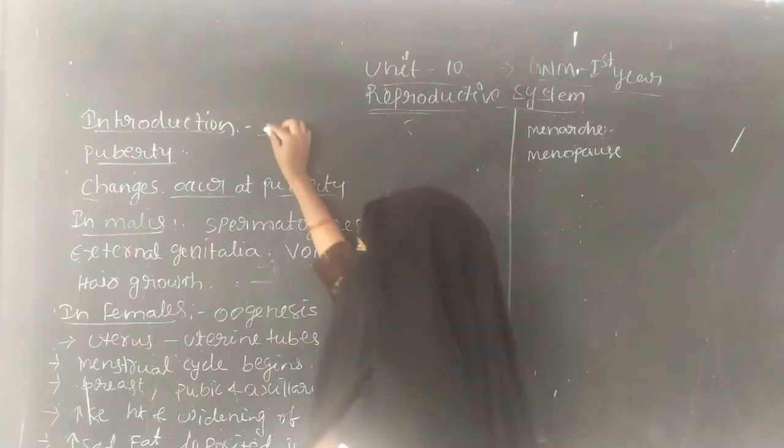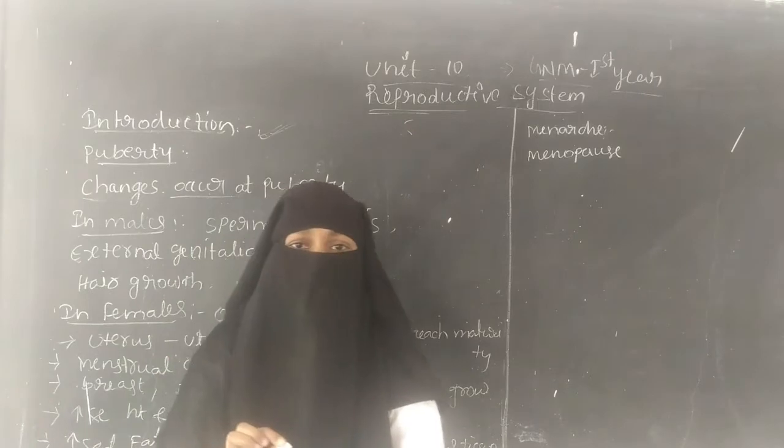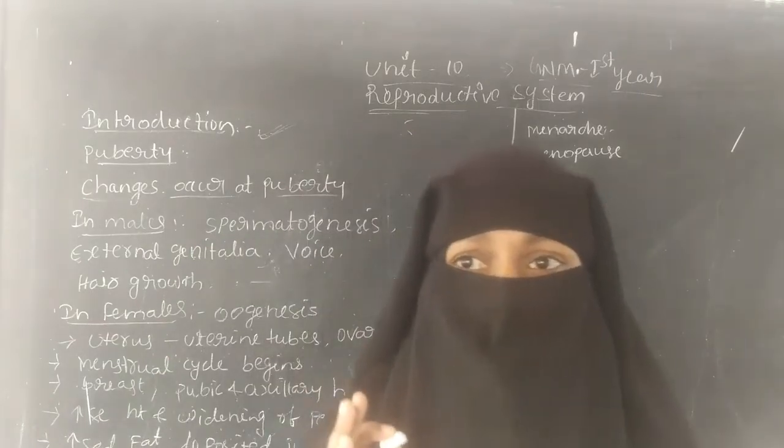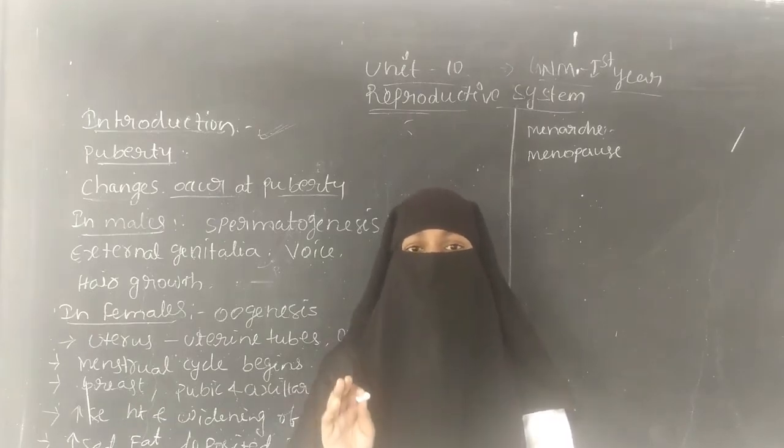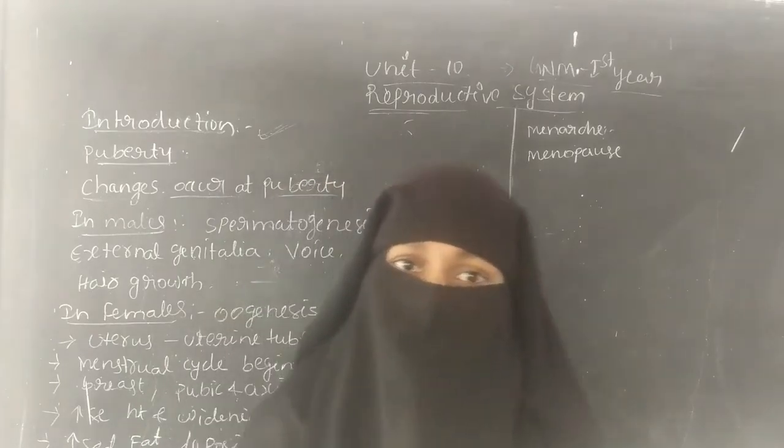There is a development of the sperms in the males, and it also helps in the production of the ovum in the females.